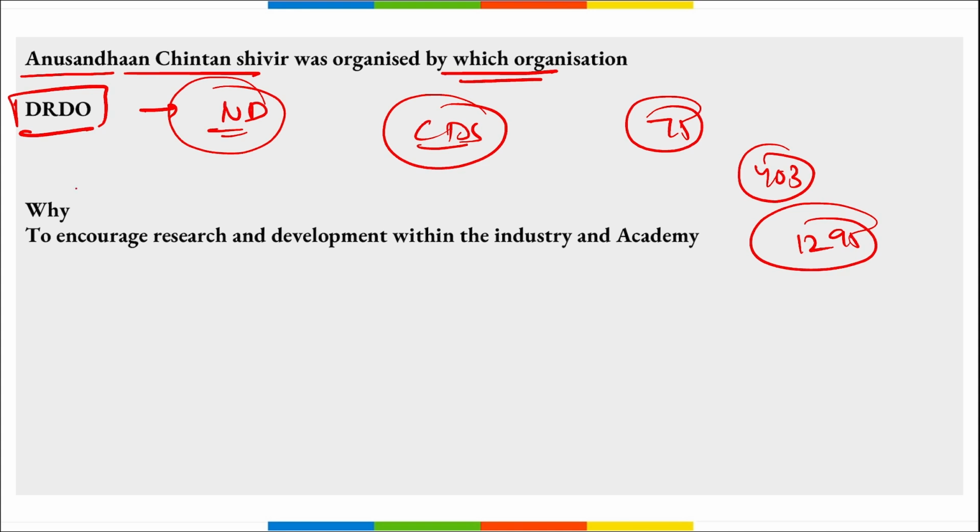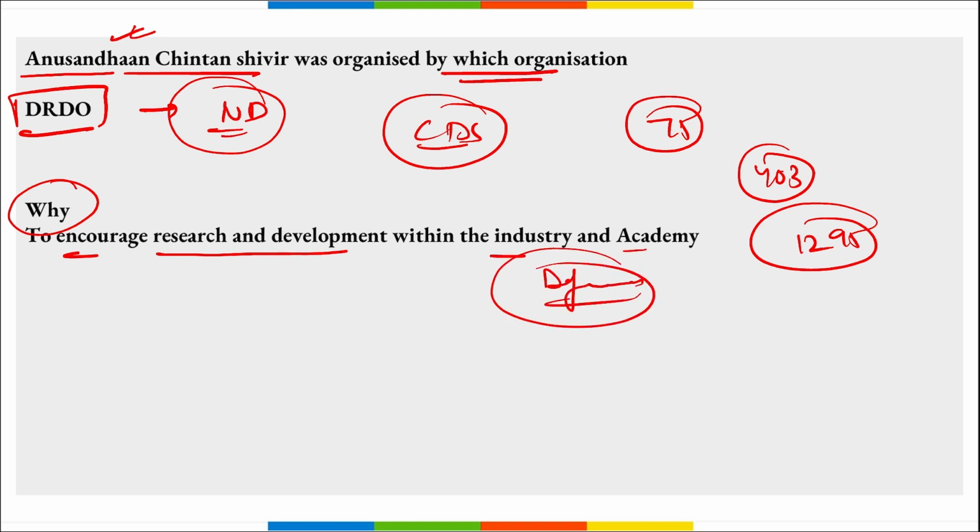Also, the list features major technology tasks for the future defense research and development needs. Correct. Next, the reason why this Anusandhan Chintan Shivir was launched, it was to encourage research and development within the industry and academy of defense. Correct.